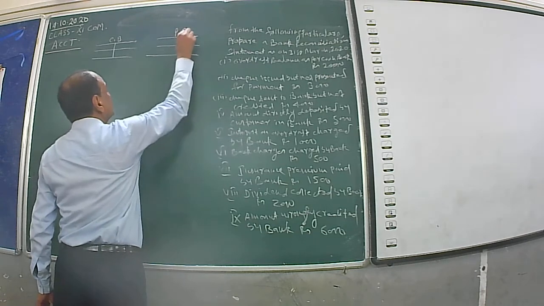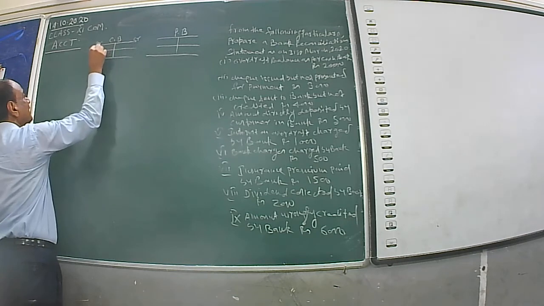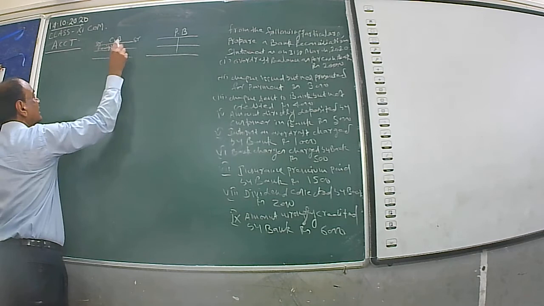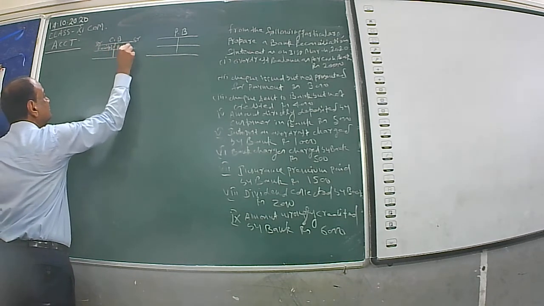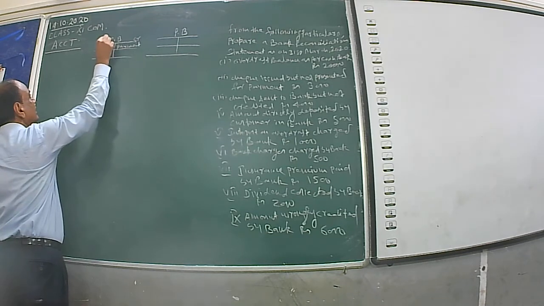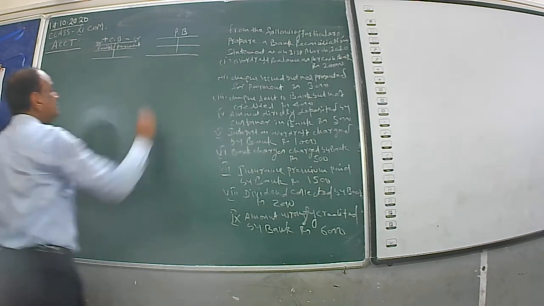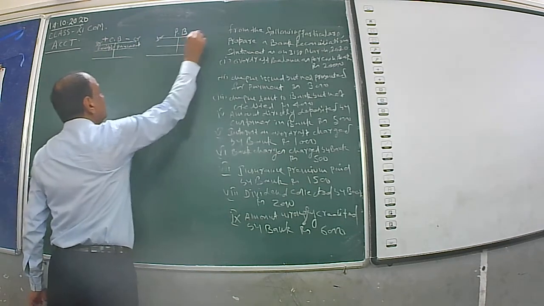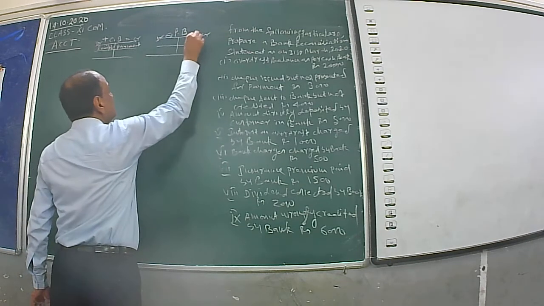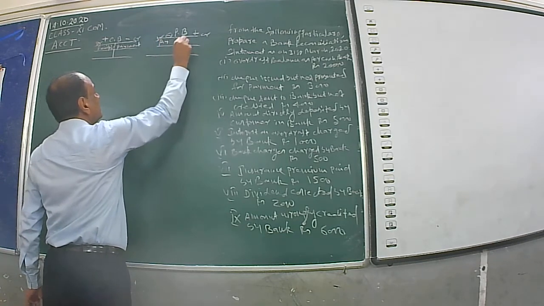Passbook, debit, credit. In debit side receipt, in credit side payment. If cash book is debited, it will be plus. If cash book is credited, minus. If passbook is debited, it is minus. If passbook is credited, plus.